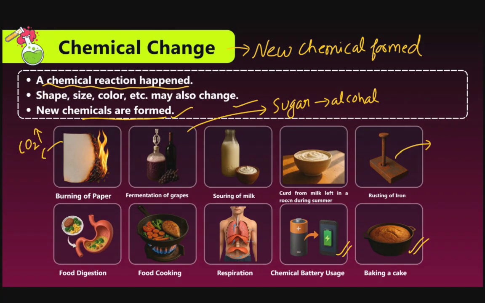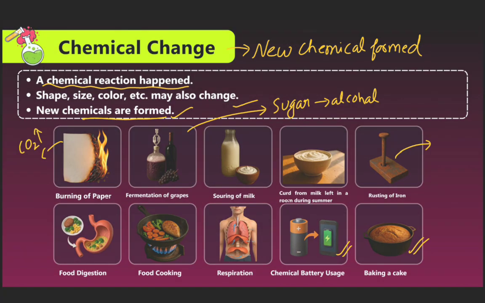Now we see the next: chemical changes. A chemical reaction happens; shape, size, color, etc. may also change. New chemicals are formed, that is called a chemical change. You can see the burning of bread in the presence of oxygen. All these are chemical changes.